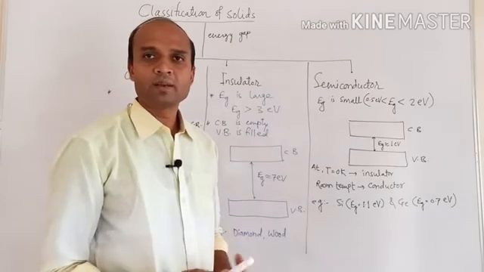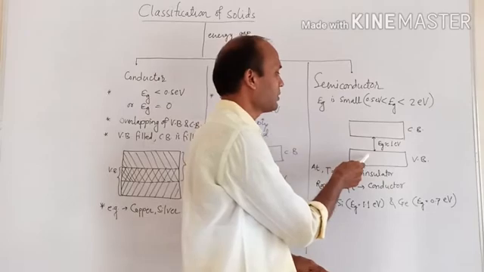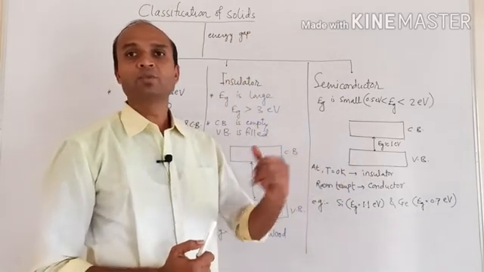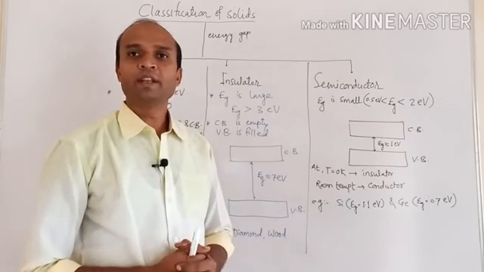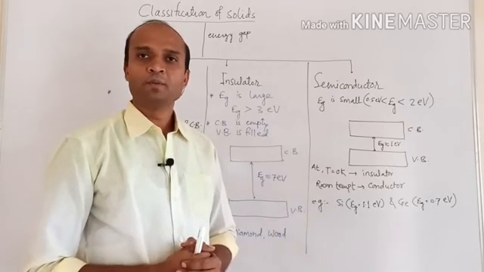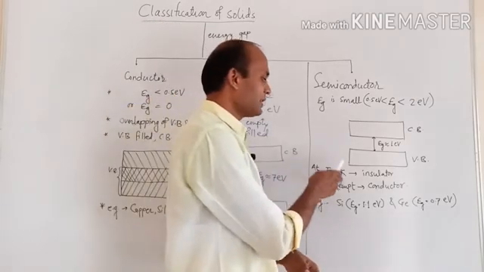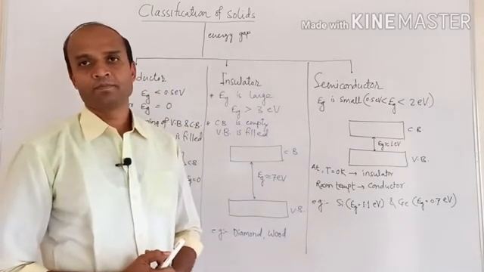As there is no thermal energy available, electrons cannot make a transition from the valence band to the conduction band. And as the conduction band is empty, no free electrons are available for electrical conduction, and that's why at absolute zero temperature, semiconductors act as insulators.